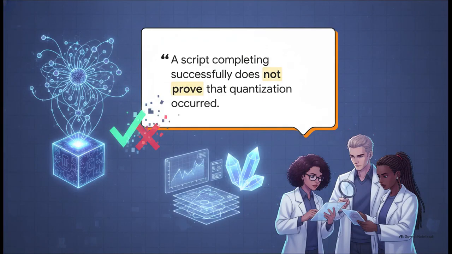The crucial takeaway here is summarized perfectly by the researchers themselves in this quote: "A script completing successfully does not prove that quantization occurred." This level of scientific rigor is absolutely critical because their fail-closed system ensures we can inherently trust their eventual data. They demand actual proof through physical artifact changes, not just a green checkmark popping up in a terminal window.